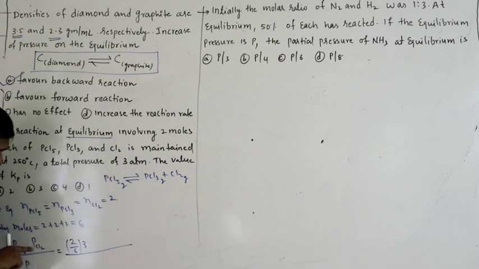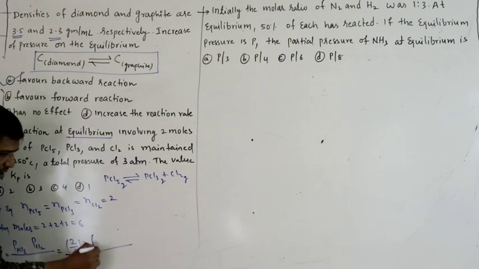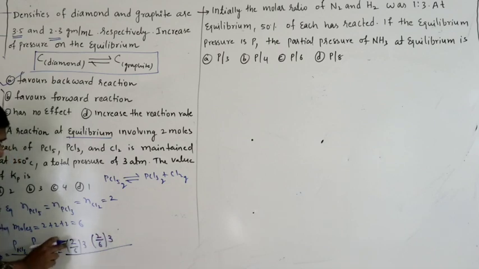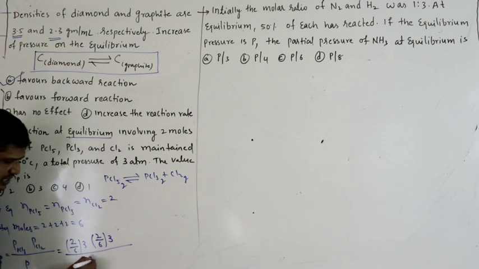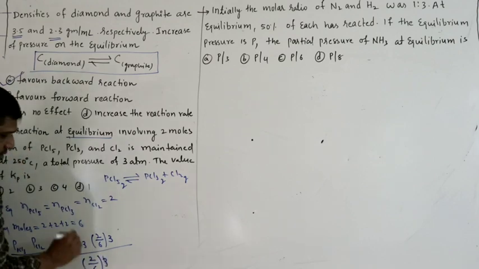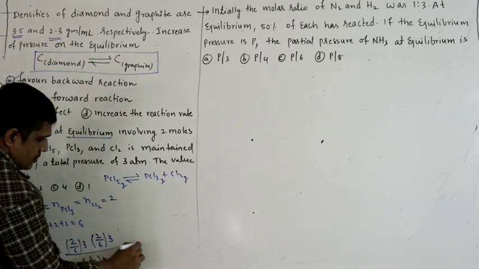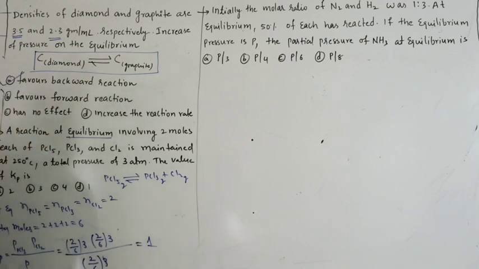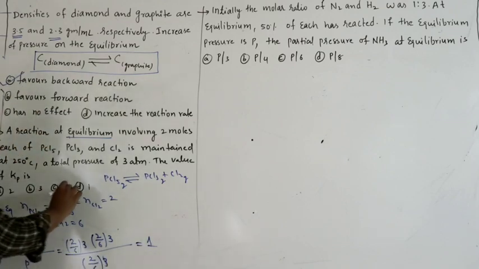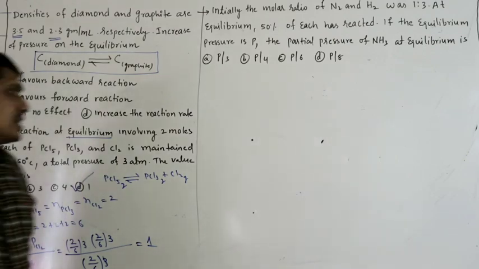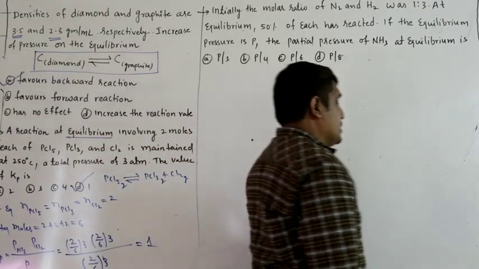Mole fraction of Cl2 is number of moles of Cl2 by total number of moles, into total pressure. Here also the same, number of moles at equilibrium 2, total number of moles 6, into total pressure at equilibrium. So this will be cancelled, and you will get 1 atmosphere.